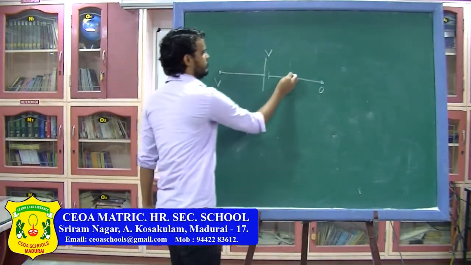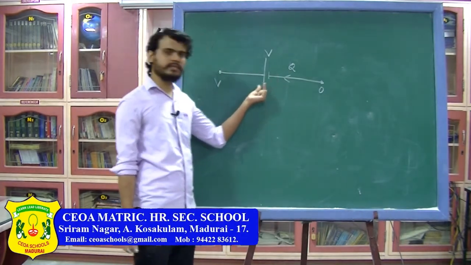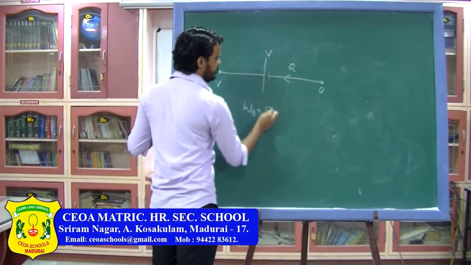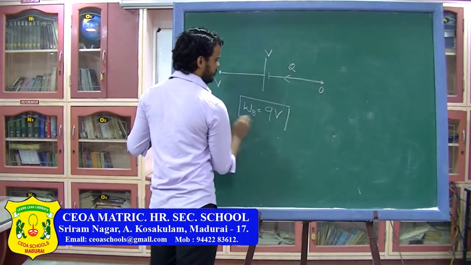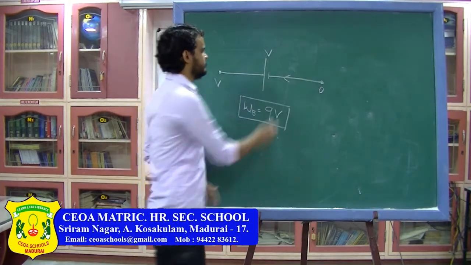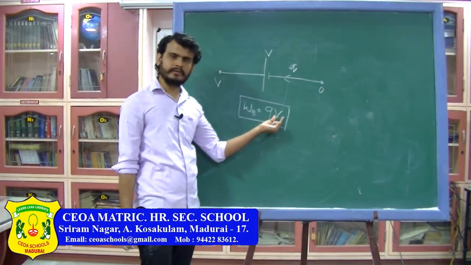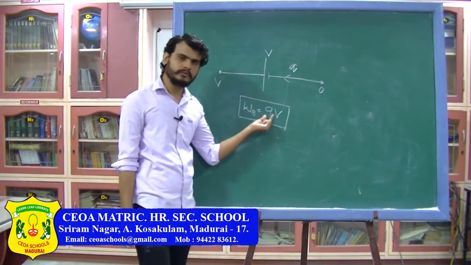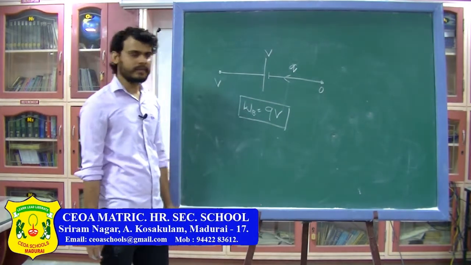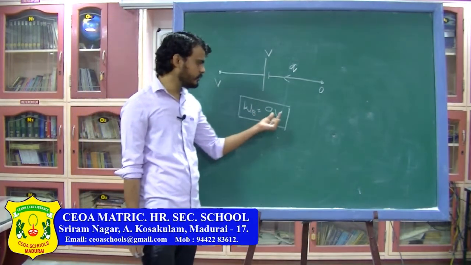And if charge q is moved through the battery from lower potential to higher potential, the work done by the battery can be written as q into V. Here q is the charge transferred through the battery and V is the potential. So the work done by the battery is the charge multiplied by the potential difference of the battery. In the previous problem, when you are charging a capacitor, the work done by the battery will be q into V.